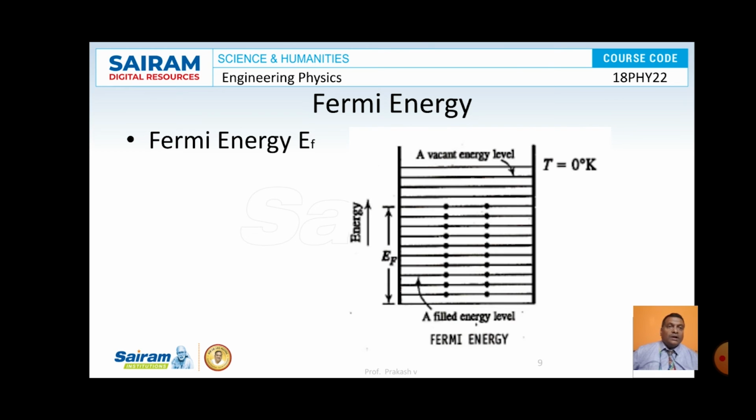When you look at the topmost energy level filled with electrons, above that all the levels are empty, and below that all the levels are filled up with electrons. The energy of the electrons corresponding to that level is known as Fermi energy, and the corresponding energy level is known as the Fermi energy level. The Fermi energy is denoted by the symbol EF. So this is what we have about Fermi energy.